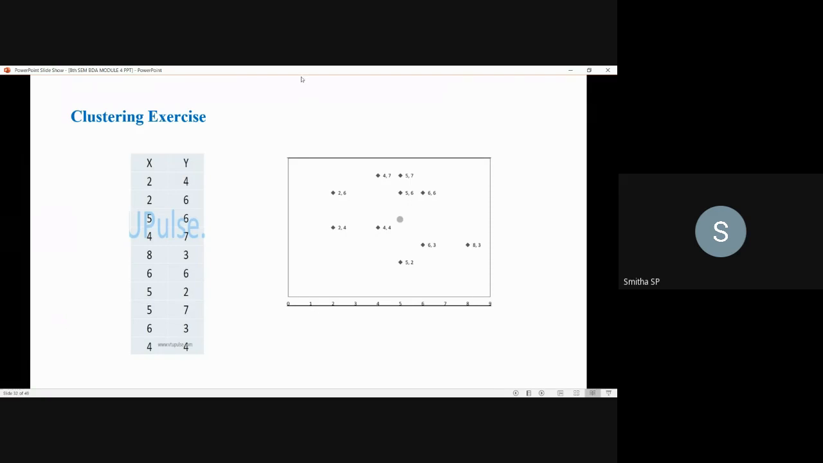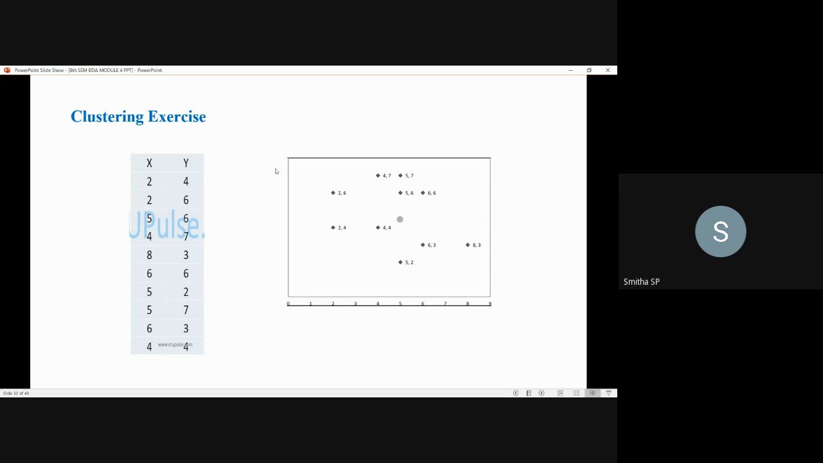Now you can see the data points have been plotted in the graph, and there is only one cluster here. The first data point, 2 comma 4, is plotted like this, with the x-axis and y-axis over that. Likewise 2 comma 6 is plotted here. Then 4 comma 4. The y-axis numbering is not shown, but it goes 1, 2, 3, 4. Similarly 5 comma 2 is plotted here, then 6 comma 3.